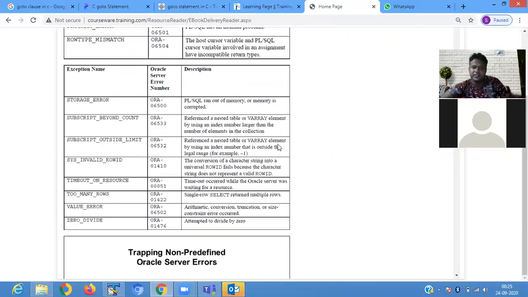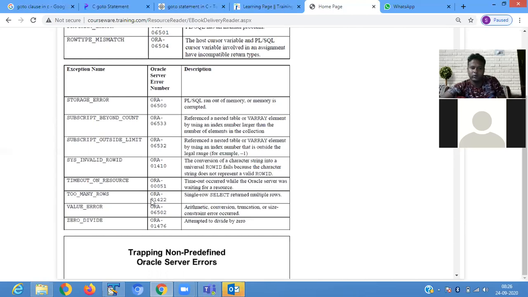SUBSCRIPT_OUTSIDE_LIMIT: reference to a nested table or varray element that is outside of the legal range. SYS_INVALID_ROWID: the conversion of a character string into a universal ROWID fails. TIMEOUT_ON_RESOURCE: timeout occurs while the Oracle server is waiting for a resource.